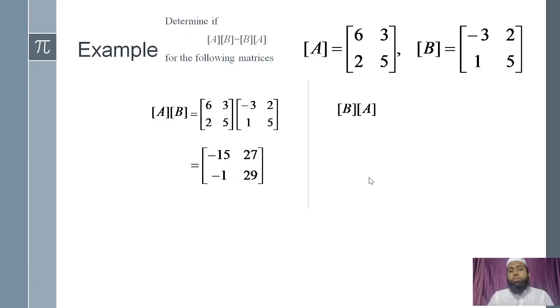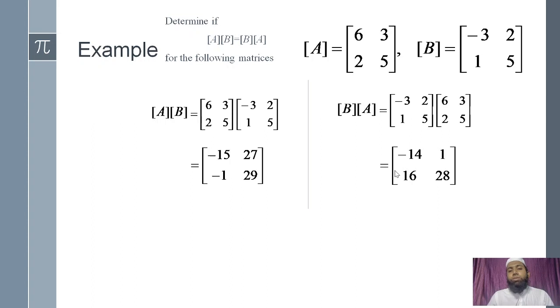Same, now we will multiply in the reverse way. B into A, first this matrix, then this matrix. So the matrix multiplication, if you observe, see, this is what we are getting, different values. Do the matrix multiplication, just try this. Check whether the values I am taking are right or not. So by observing these two, you can say that these two are not equal. And this is the important thing, that AB and BA are not equal for matrices.